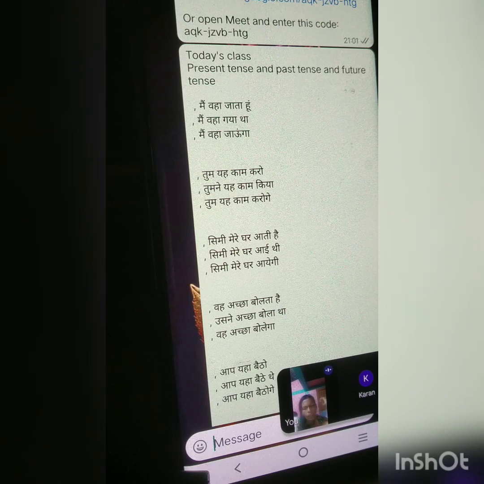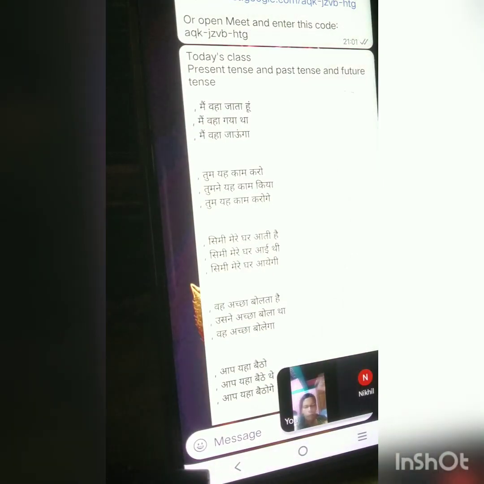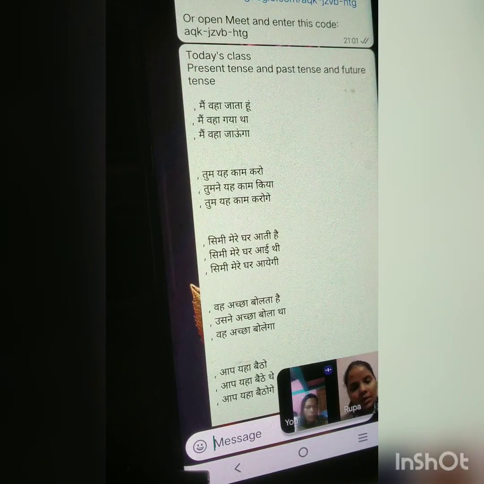So I want to ask Rupa. Do you have any question regarding the topics I discussed here? आपको कोई सवाल पूछना है जो आपको समझ में नहीं आए?